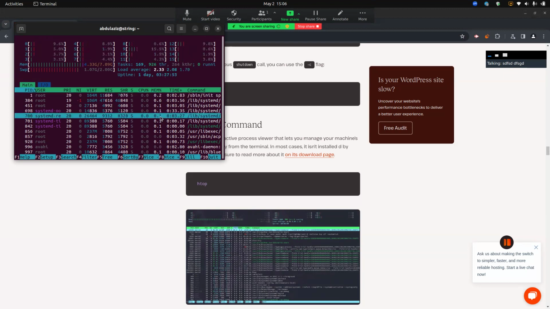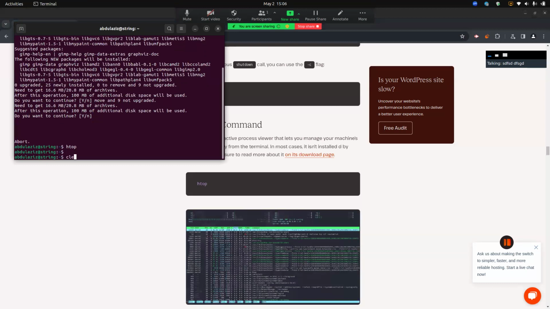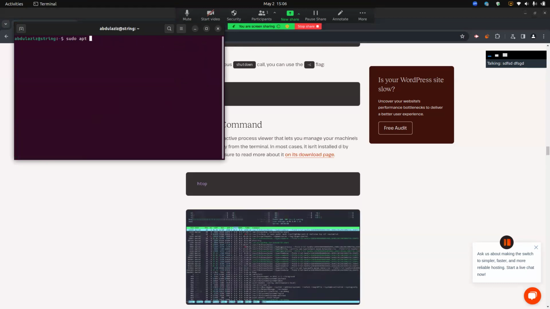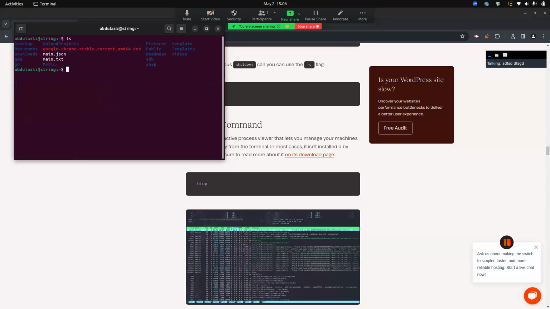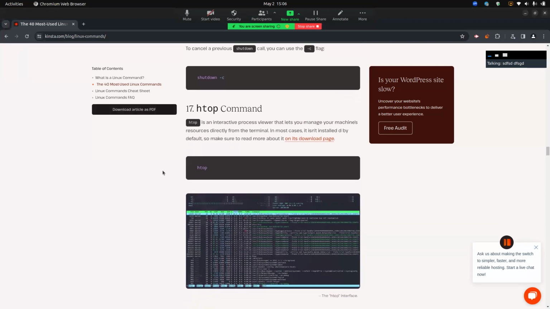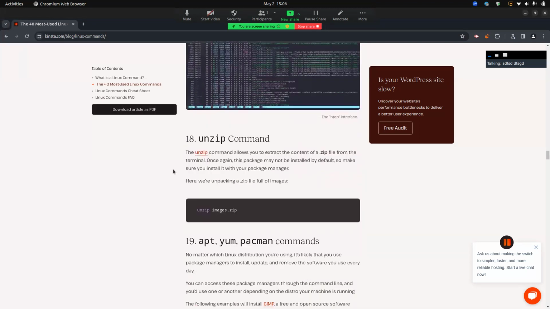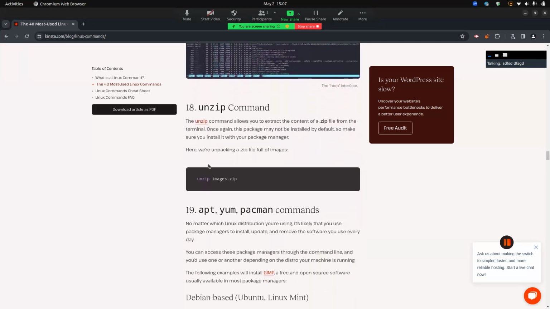You should install it by using superuser. So sudo apt install htop and like that. I cancel it because I don't need it, I've already installed it. So the next command is unzip.